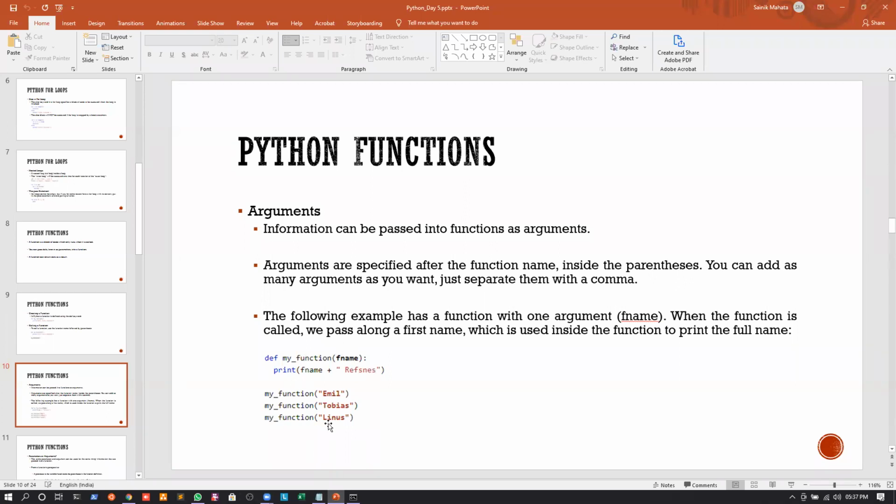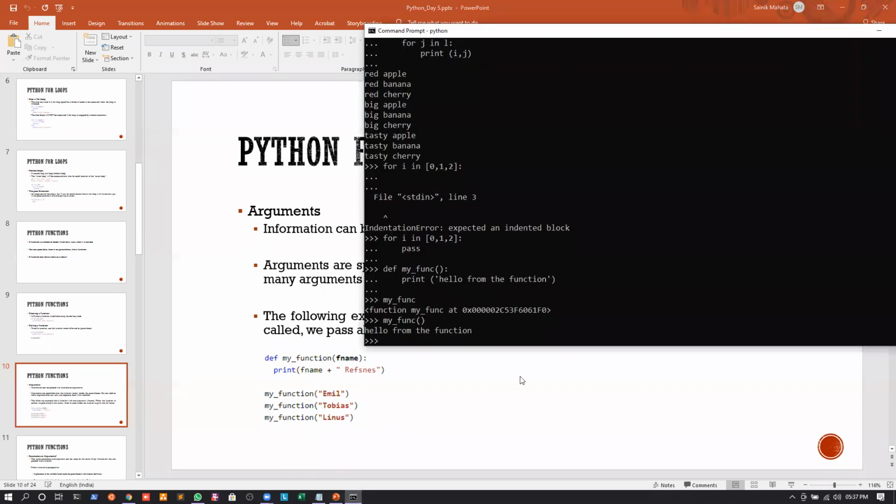Now, if I just execute this example, let us see what happens. Suppose I'm defining a function called myfunc. Let us say it is a def, so define my function. Inside the function, suppose I'm giving an argument called fname.